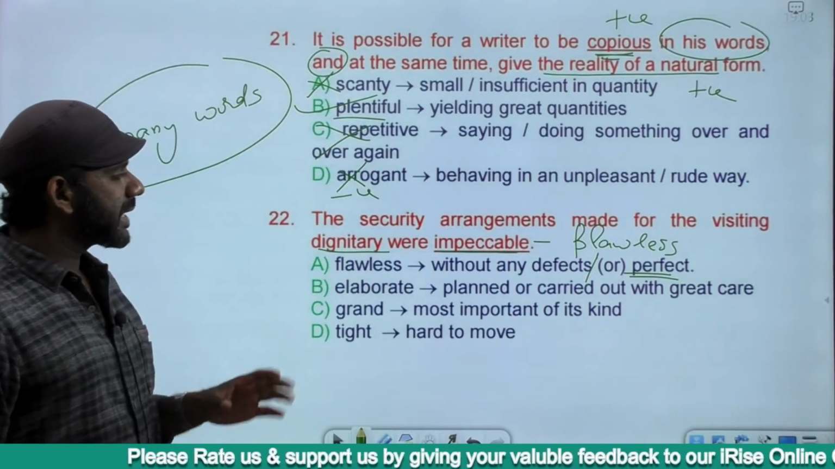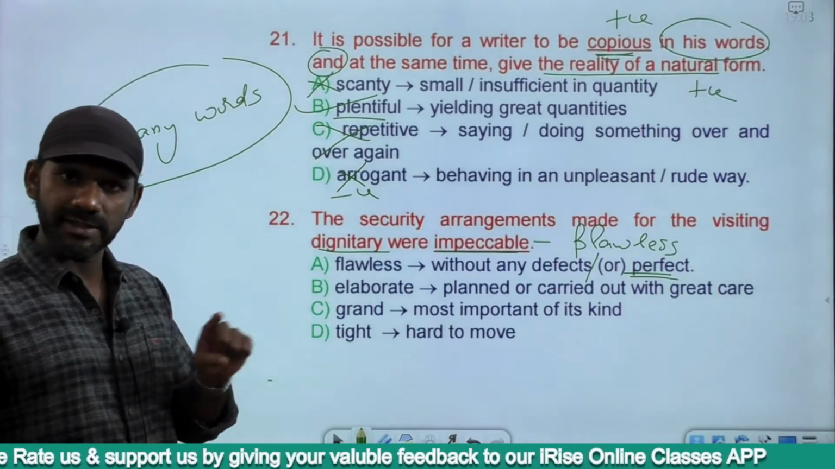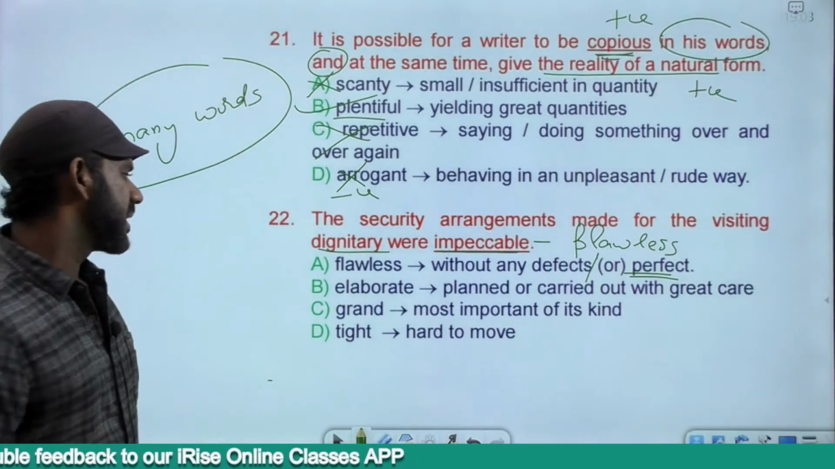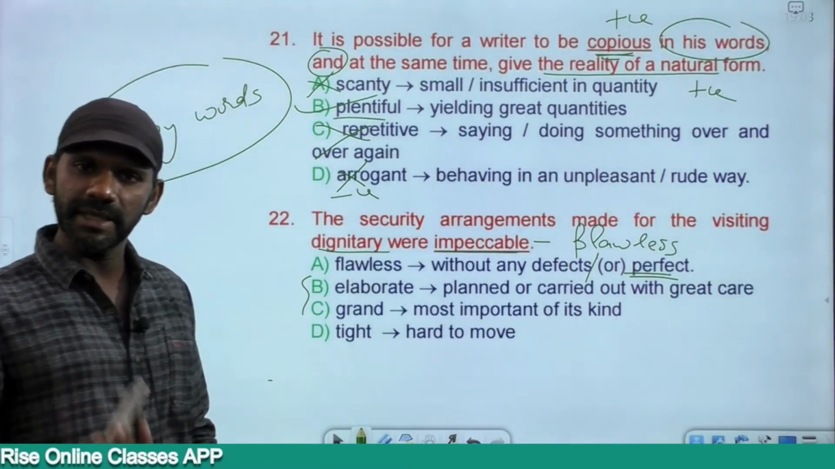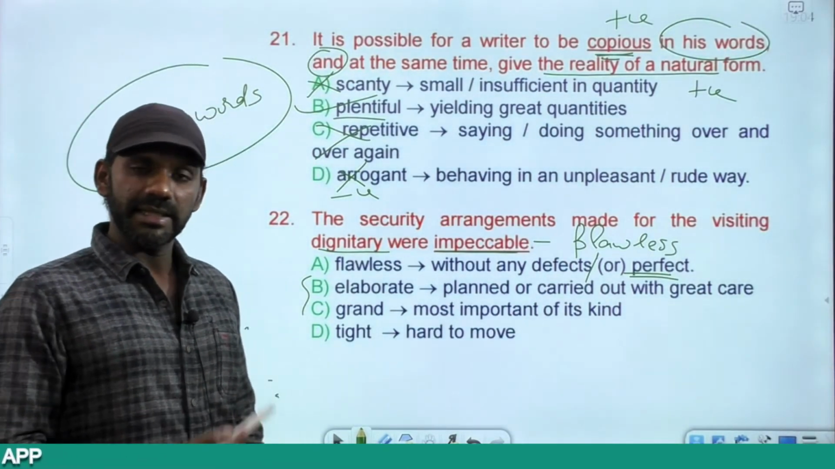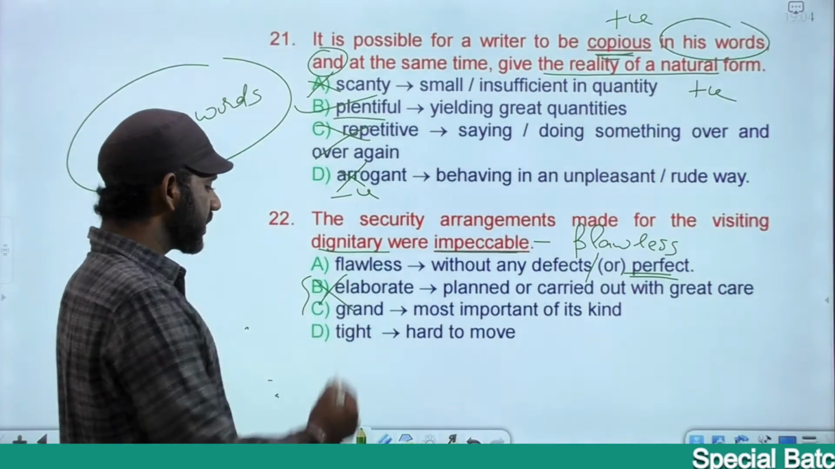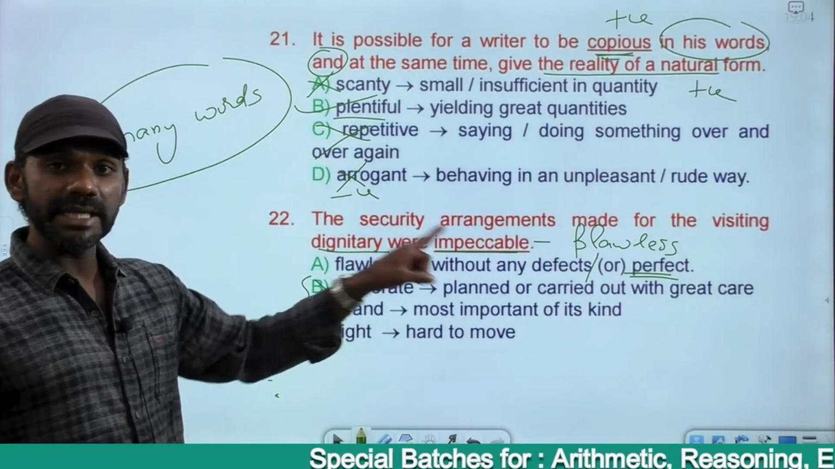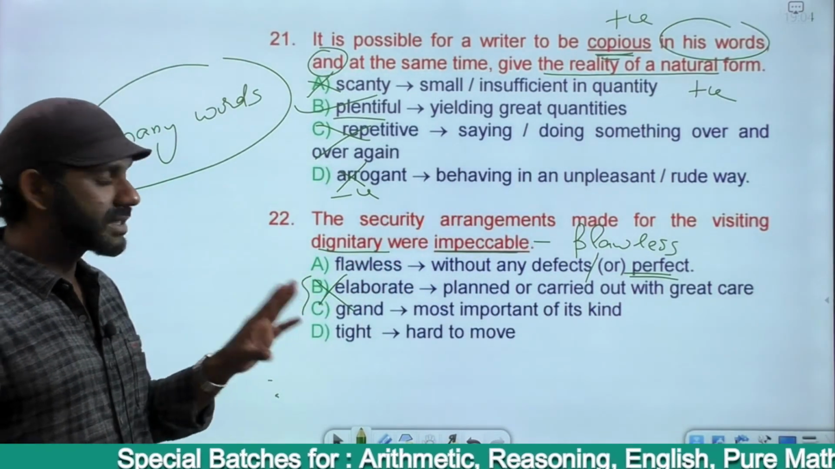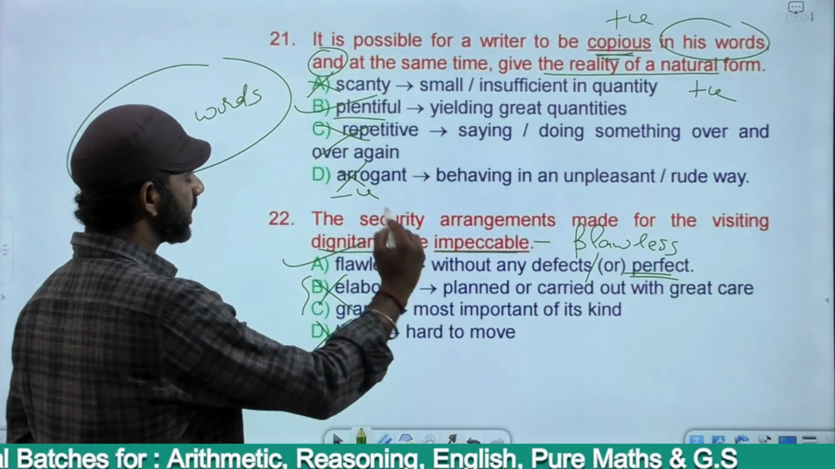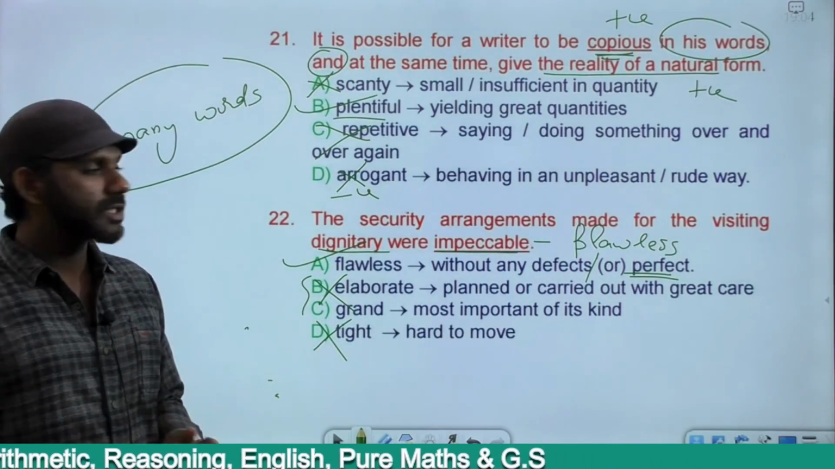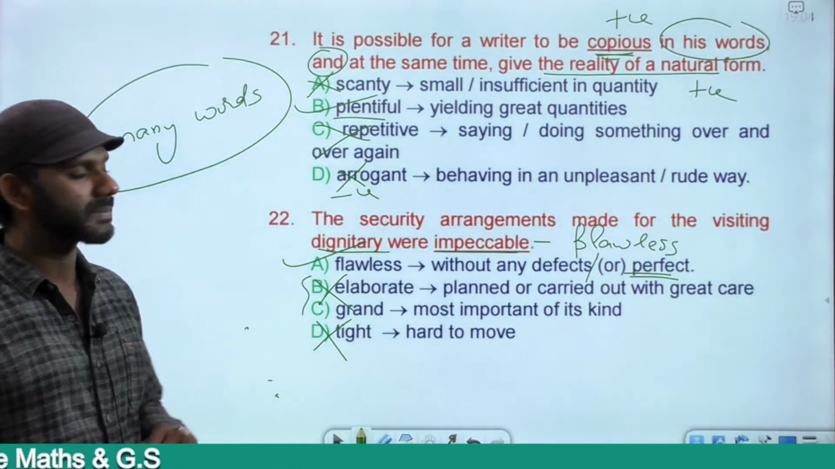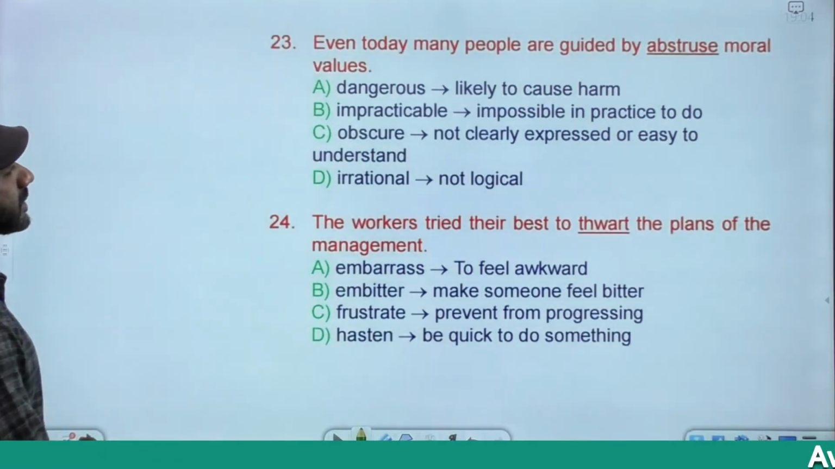Fits here. Elaborate is planned or carried out with great care. Yes, fits the context, but not the meaning of this word. Grand is most important of its kind. Elaborate, grand. In fact, the arrangement must be elaborate and in a way it must be grand. These two in a way mean the same, eliminated. Tight means hard to move. The security arrangements must be tight, correct? But that is not the meaning of impeccable. Even though tight fits here, it doesn't fit the meaning of the word impeccable, eliminated, and so must be flawless. The security arrangements made for the visiting dignitary were impeccable, were flawless or faultless, were without any mistakes or errors.